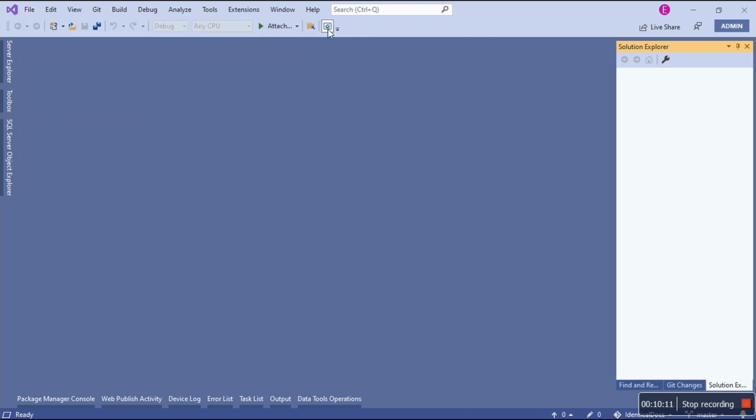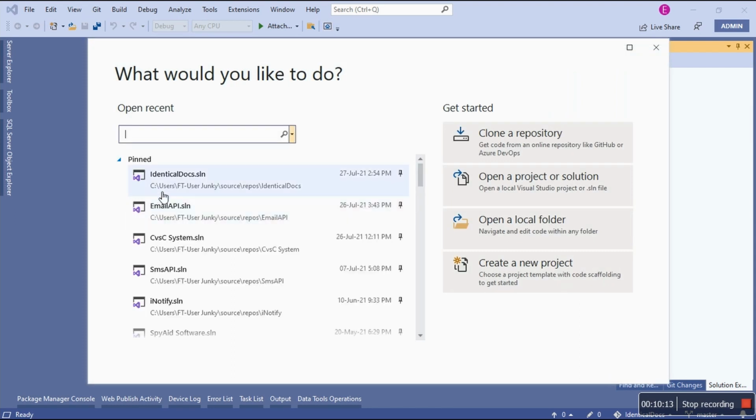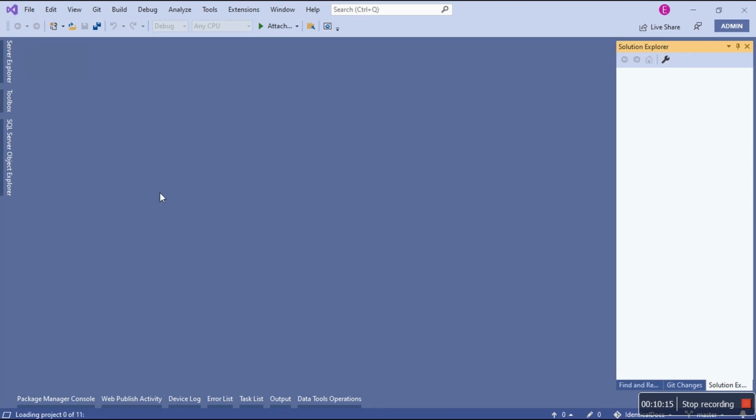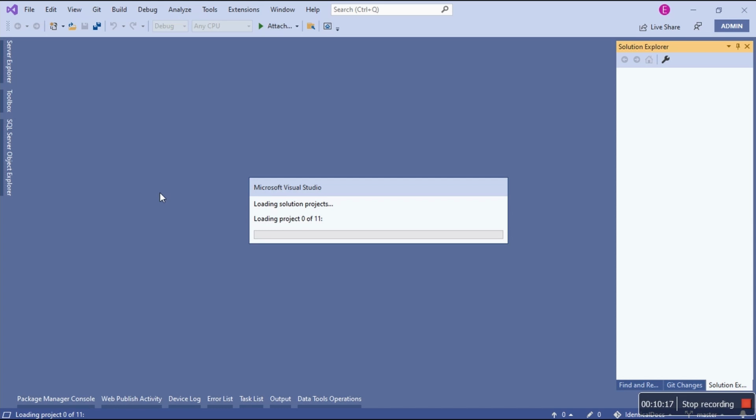Okay, let's do this. Let's click here. Load in the meantime. Please don't take too long. Oh no, it's going to take too long because we have 11 projects, and we're going to talk about this dialog right now, where it shows you the number of projects you have in a solution, and we'll talk about why the more projects you add to your solution, the more problematic it becomes for version control.